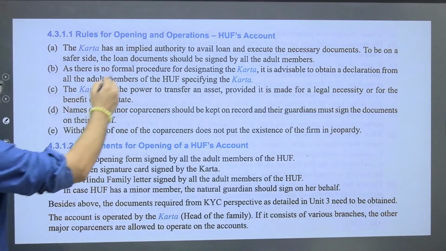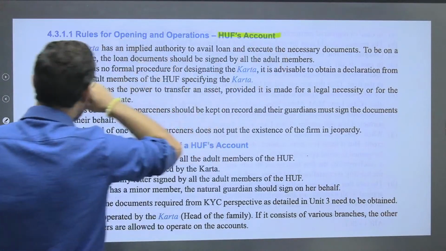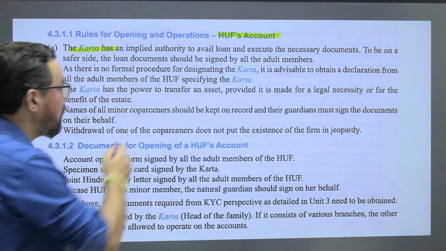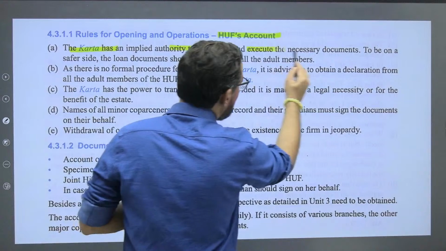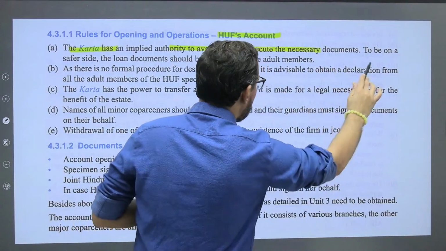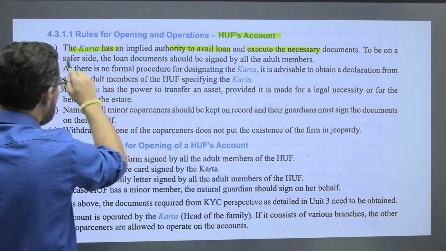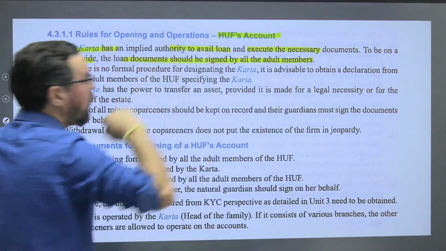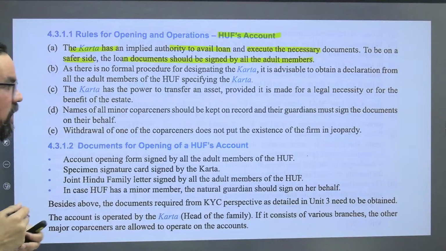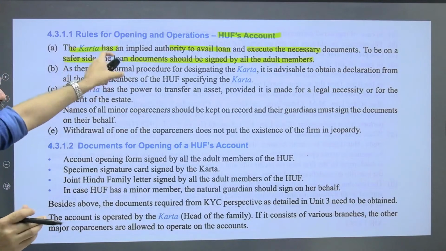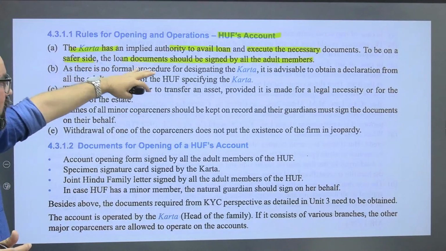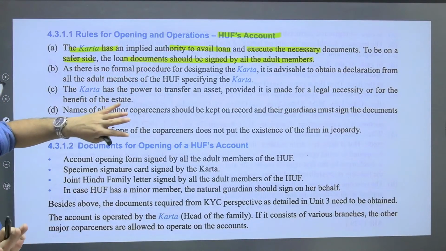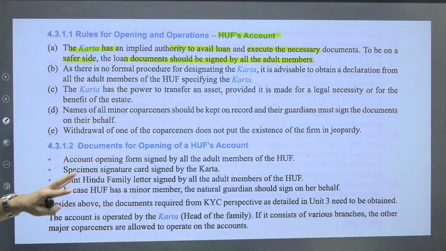So rules for opening and operating HUF accounts. The Karta has an implied authority to avail loans and execute the necessary documents. To be on a safer side, loan documents should be signed by all the adult members of the family. So for risk purposes, what we generally do is ask all the members of that HUF family to sign the loan documents.